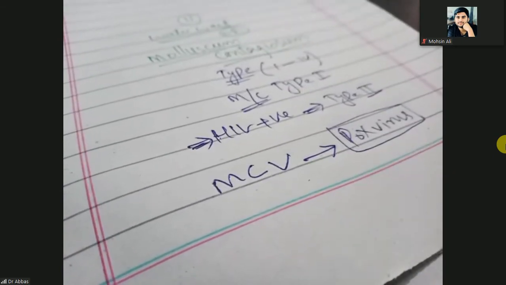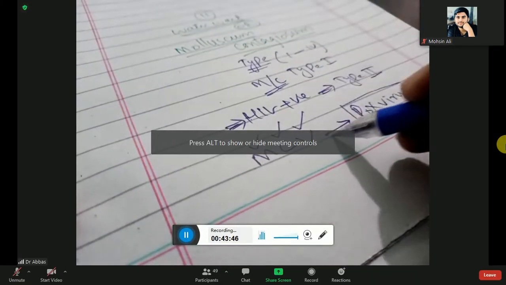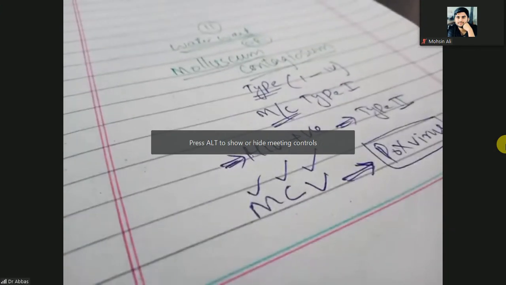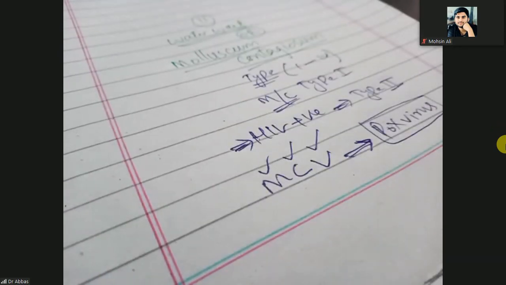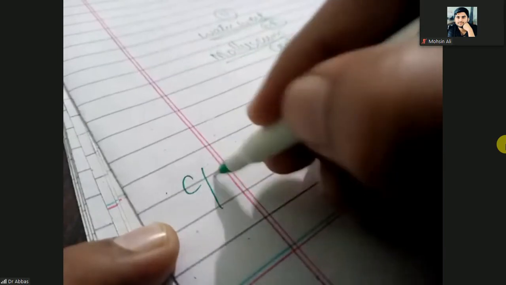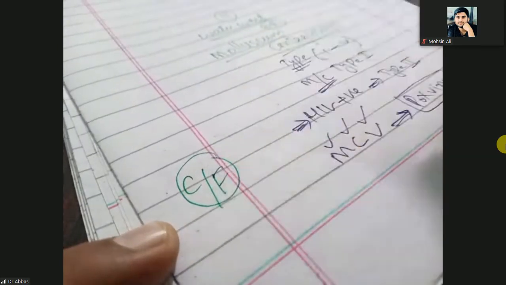So here the virus is different. That is the molluscum contagiosum virus, a type of pox virus. So this is the causative organism. So what is the clinical presentation of the water wart, or molluscum contagiosum?